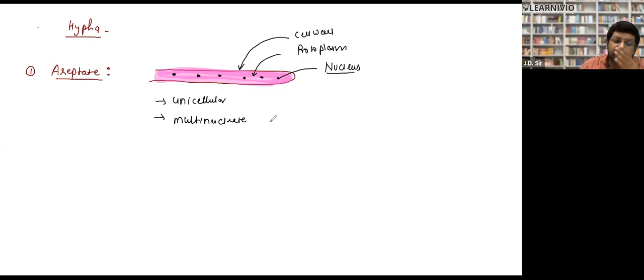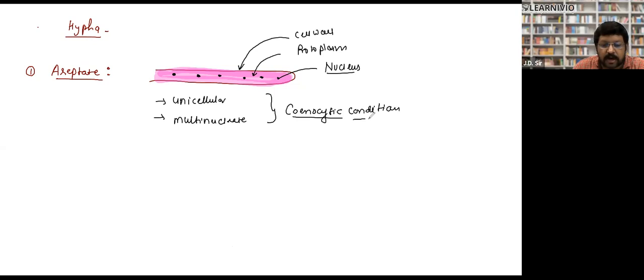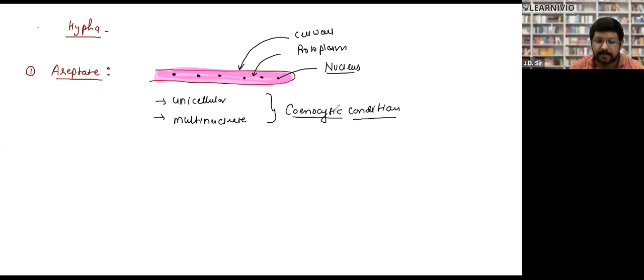So this kind of hypha, aseptate hypha, where septa are not present, we call this situation the cenocytic condition. Some people call it coinocytic, which is the wrong pronunciation. It is called the cenocytic condition. So what is the cenocytic condition? The unicellular multinucleate condition is also termed the cenocytic condition. Is that clear to you? Samaira, clear? Yes, sir.